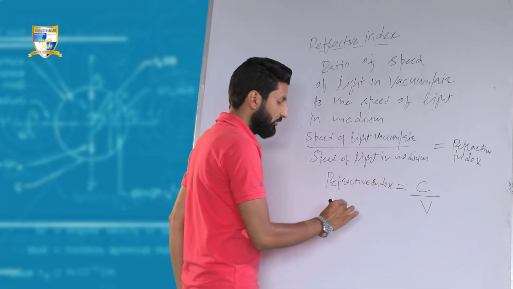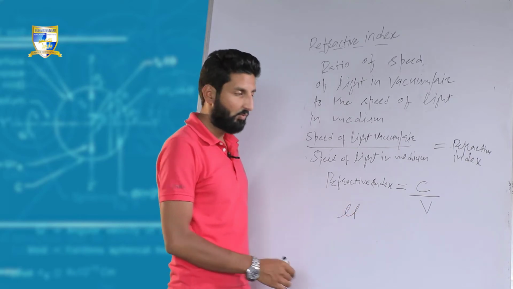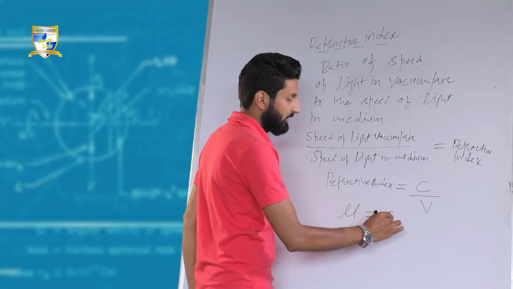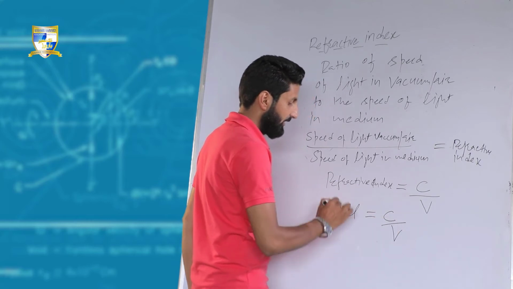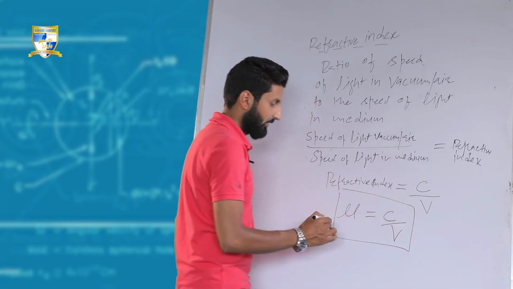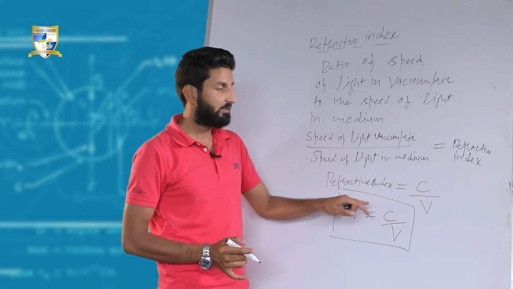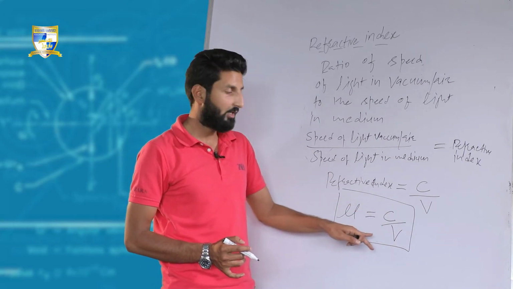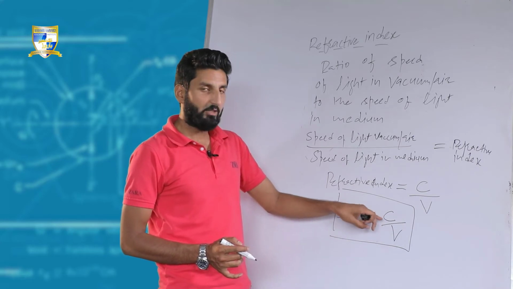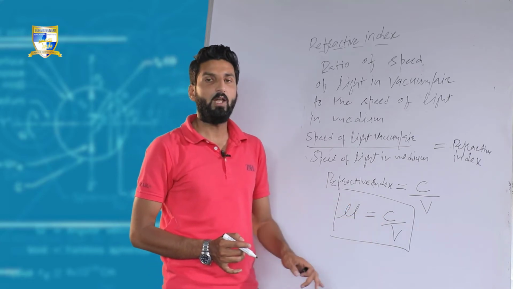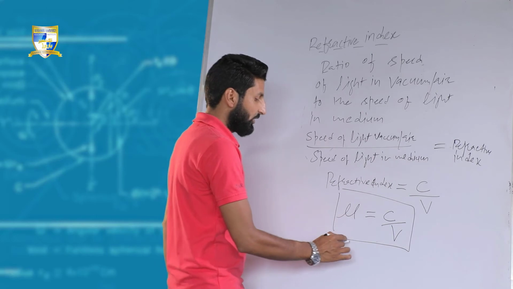Refractive index, as we know, is denoted by mu. Mu is equal to c by v. Mu means refractive index, c means the speed of light in vacuum or air, and v represents the speed of light in the medium.